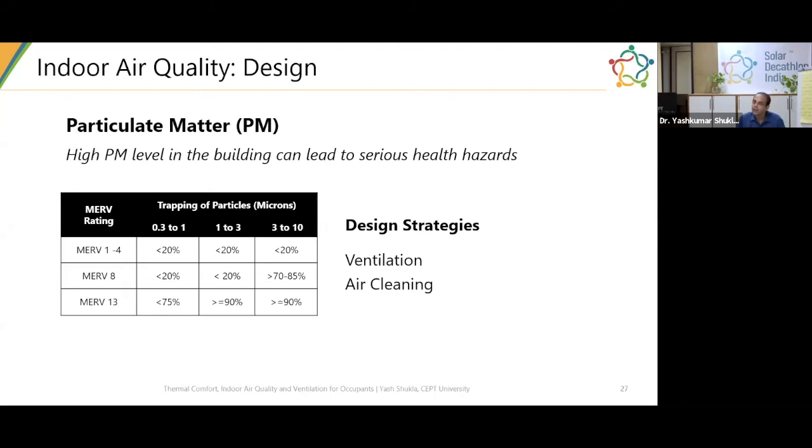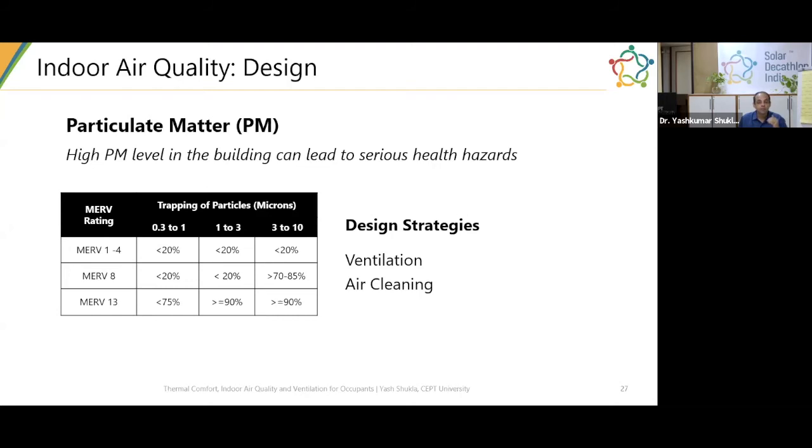And this limit varies, so I'm not mentioning the specific limit, but what I have mentioned in the table here is a filtration efficiency. So when you design your air conditioning systems to maintain indoor air quality, you have to first decide what is my target, what is the level that I want, what is the outdoor PM that I see in a specific city that I'm going to build my house or educational facility, and then decide a filtering system that can take care of it and that can trap the particles.